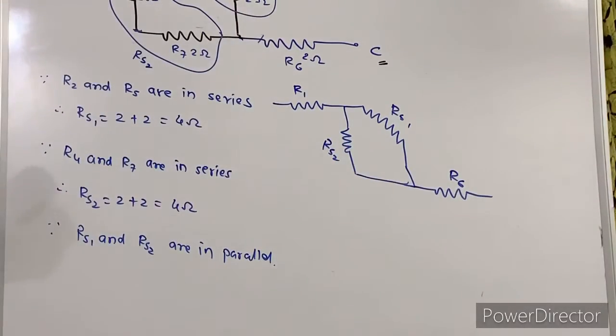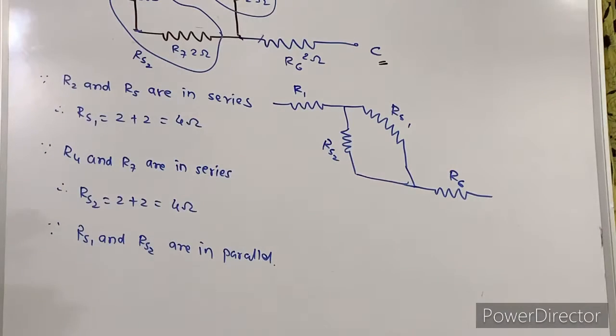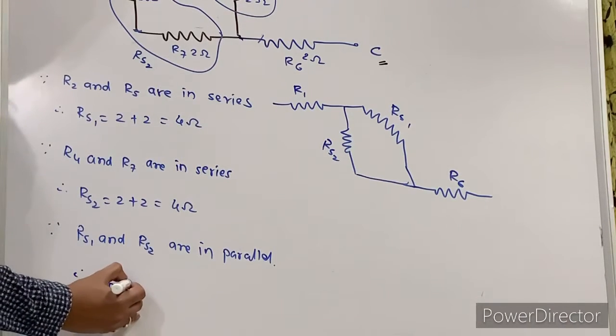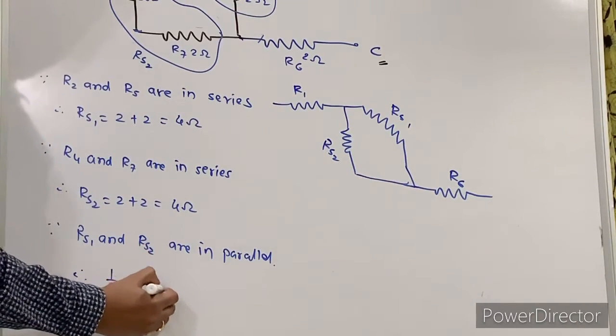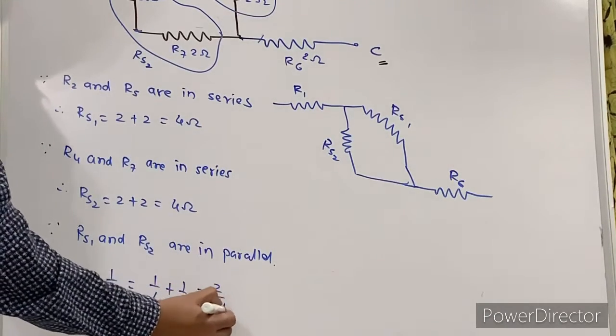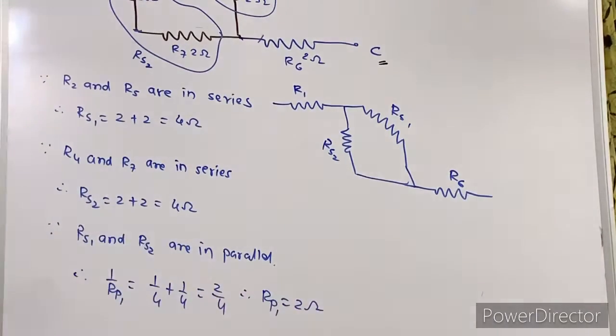Now just tell me how these two are connected now. They are connected in what? Parallel. So we write here therefore 1 by RP1 is 1 by 4 plus 1 by 4, which is 2 by 4. So I can write here RP1 is equal to 2.